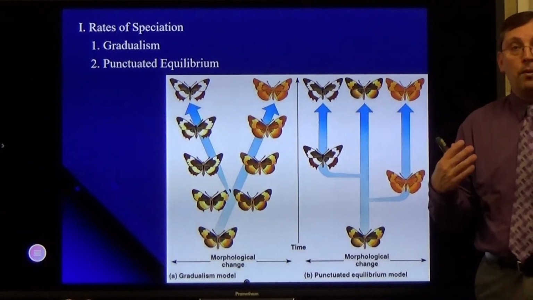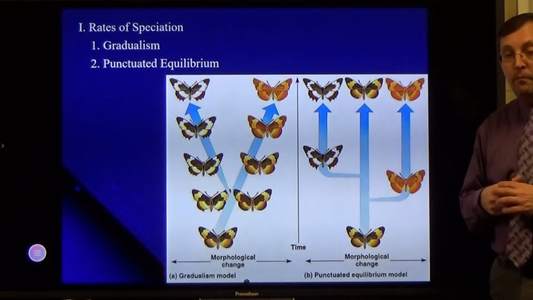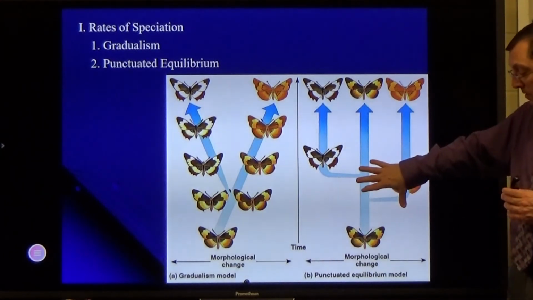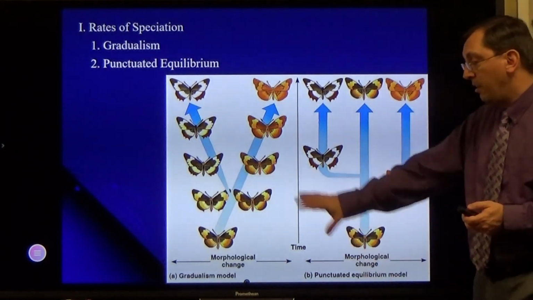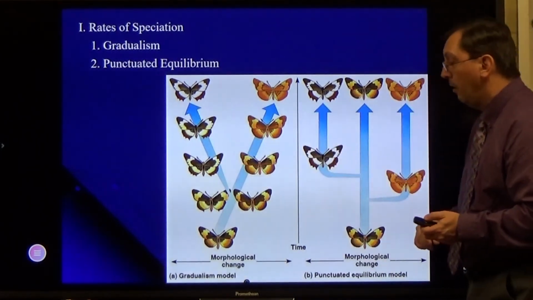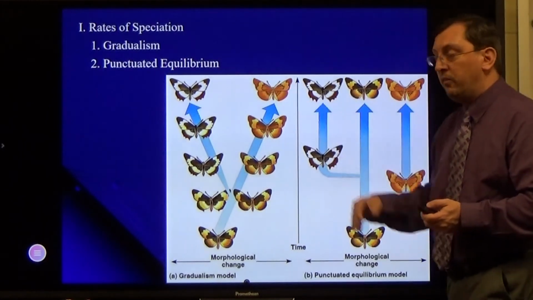There are examples again for both of these. Things like the finches in the Galapagos Islands probably play something similar to this, whereas some of the other ones may be a little different, where you're seeing slight changes over time and they basically separate and diverge.